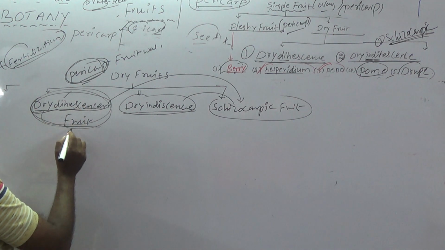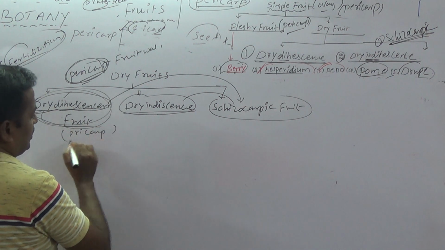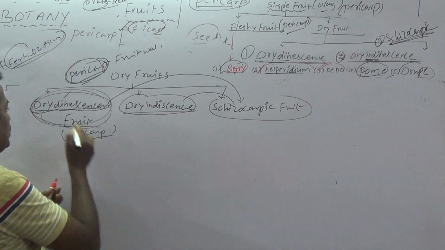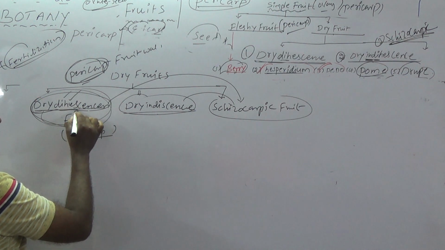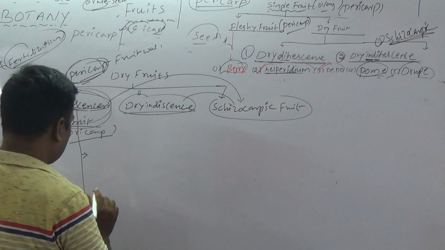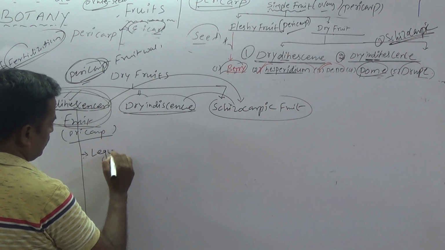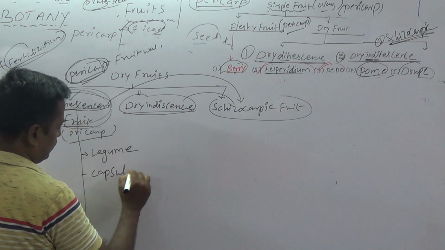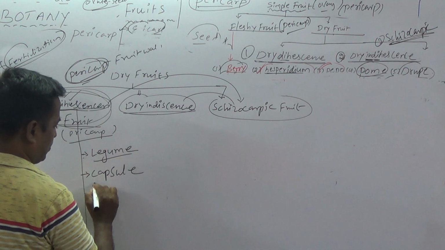So in dry dehiscent fruit, the pericarp is dry and the fruit breaks up to release seeds. Such fruits are called dry dehiscent fruits. Different types of dry dehiscent fruits are present. The first one is legume fruits, then capsule. Students: legume fruit, capsule fruit,